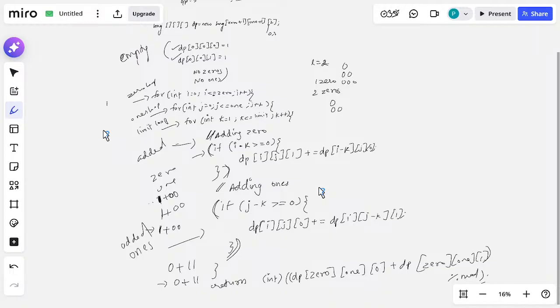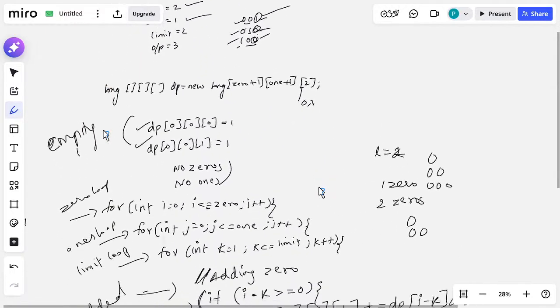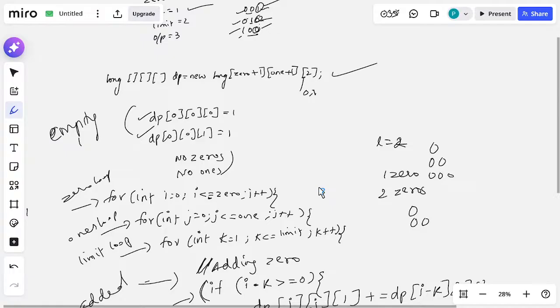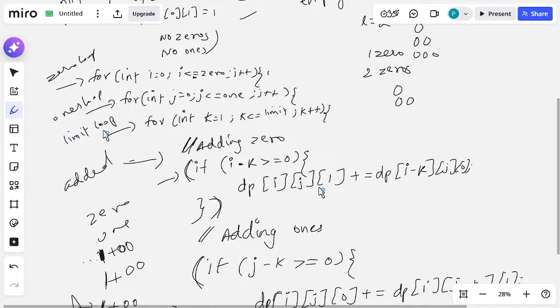First, what are we going to write? We are going to write one long dp array, starting with the empty array. Then we write one loop for zeros, one loop for ones, and one loop for the limit.